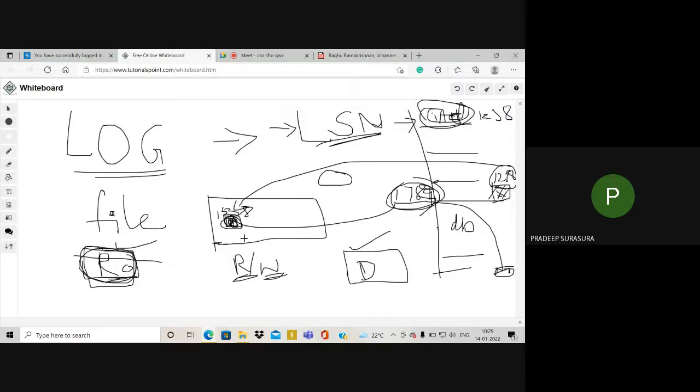Now imagine if you stole this card, in your chip the last transaction will be automatically changing. So when the last transaction is changing, if we create a copy of that, the card will be used only once, but next time the card may not be used.